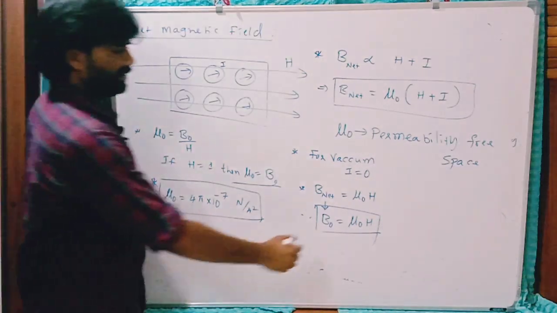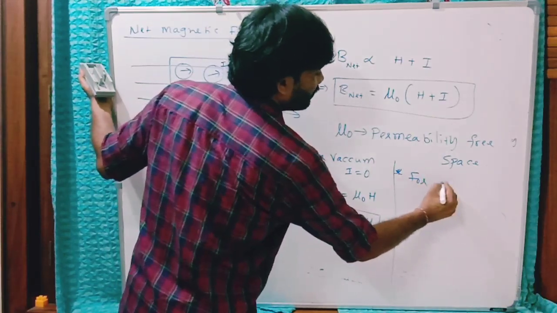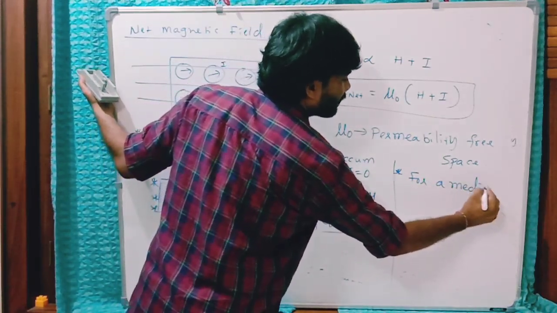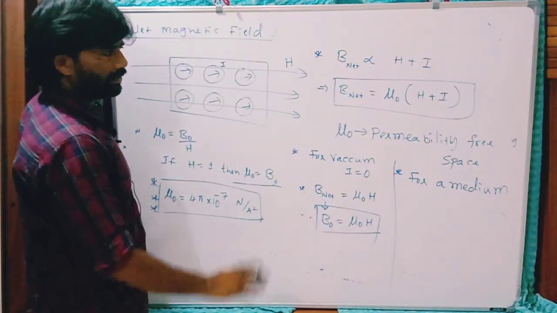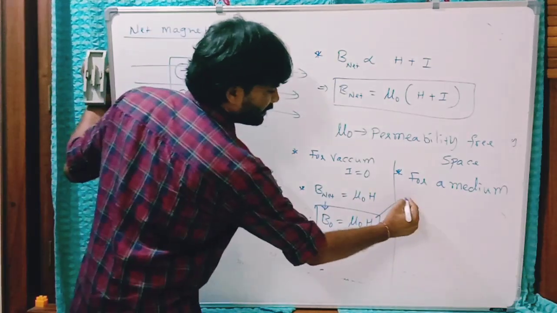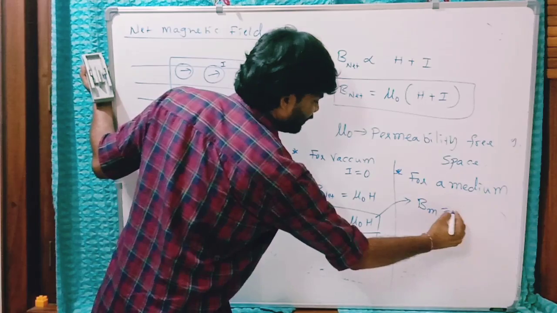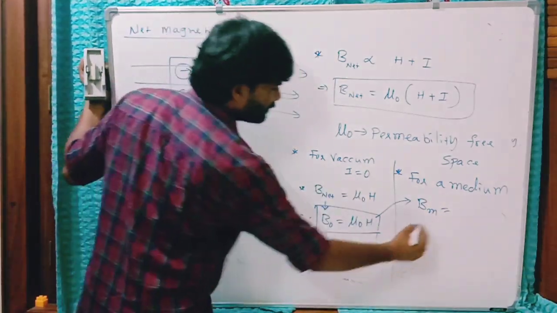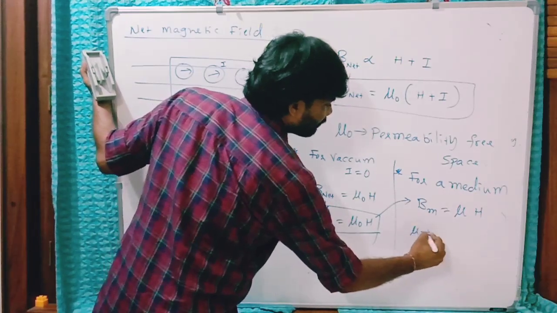Now similar to this, for a medium, it possesses finite I, unlike this. So this is for free space. Based on this, in a certain medium you can write, instead of mu naught, mu into H. What is mu?